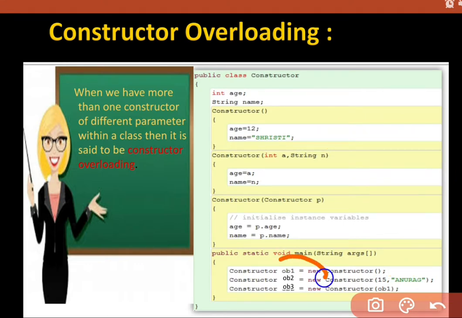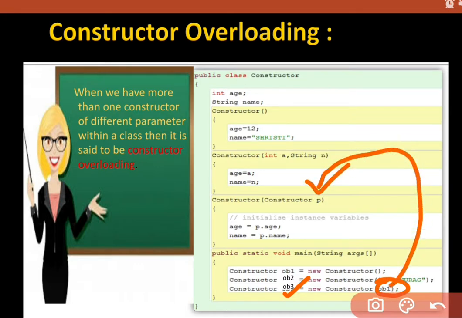Means OB2 is going to store 15 and Anurag. Then what about OB3? OB3 is having OB1 as the passing object. When we are passing OB1 as an object and P is going to receive that value, we are going to copy these values to the current object. The current object is OB3 right now, means OB3 is going to share the same value that OB1 is having.